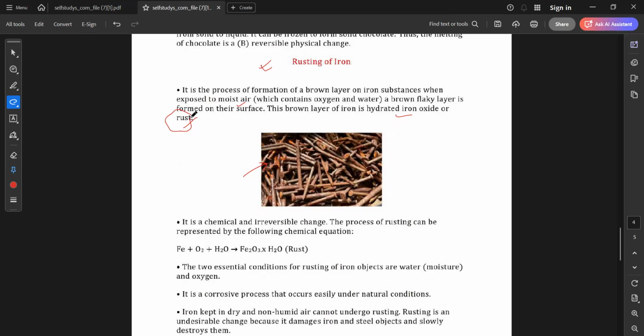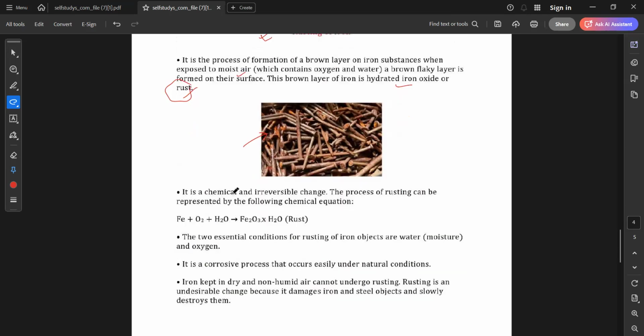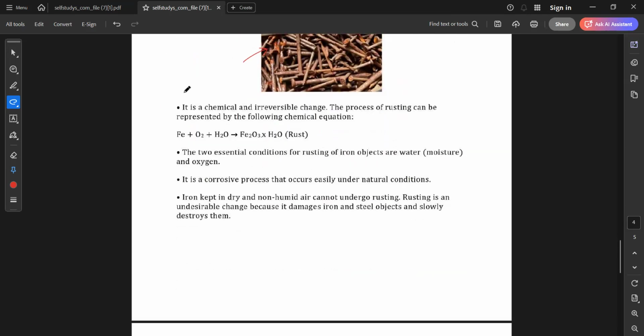Yes, ma'am. Okay, now can you read this one? It is a chemical and irreversible change. The process of rusting can be represented by the following chemical equation: Fe plus O2 plus H2O equals Fe2O3.xH2O, rust.